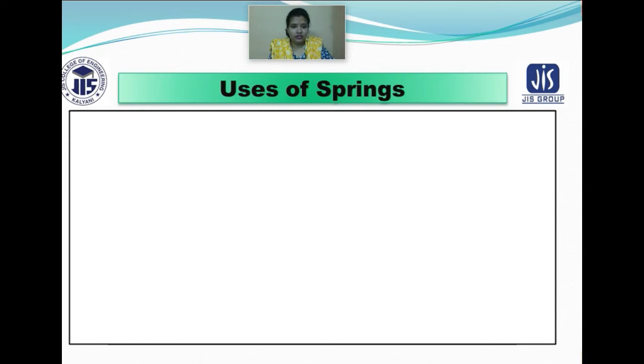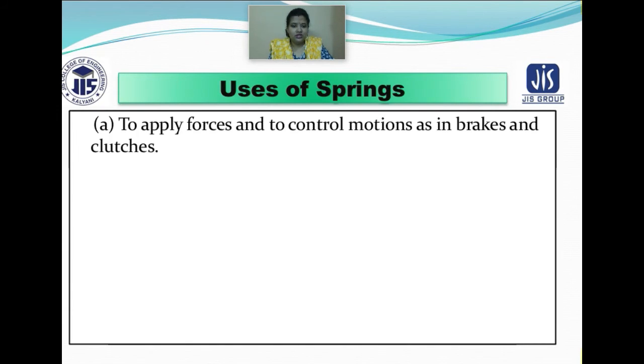Now we will come to why we are using the spring. It is only to absorb energy or to restore this energy to perform work. So many reasons arise in our mind about what the basic uses of spring are. The first use is to apply force and control motion, as used in brakes and clutches.